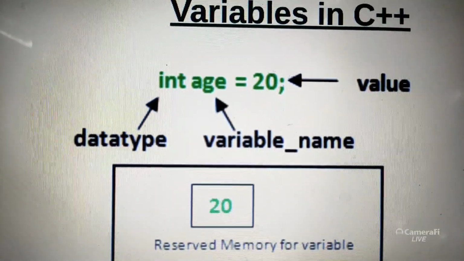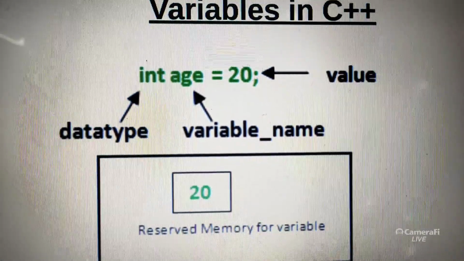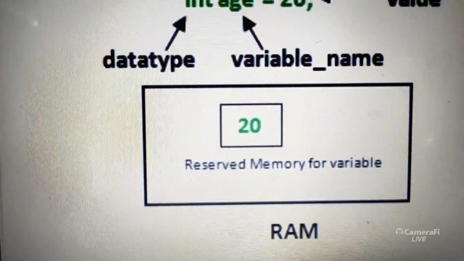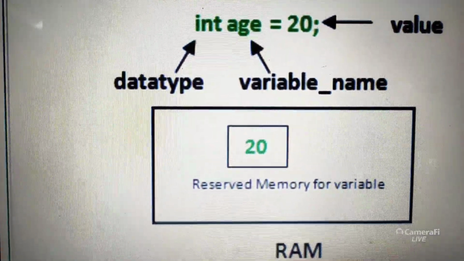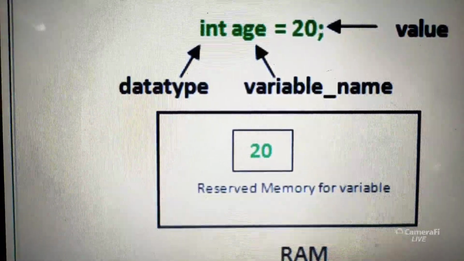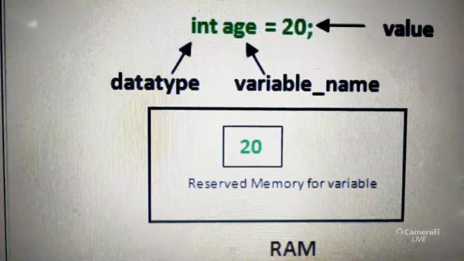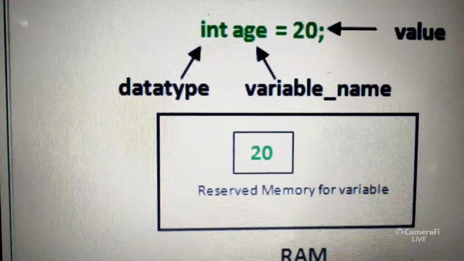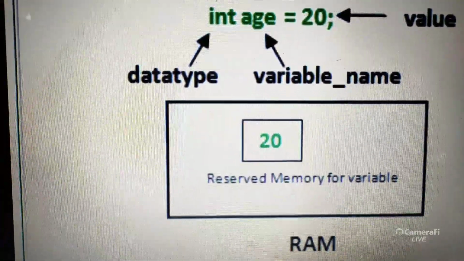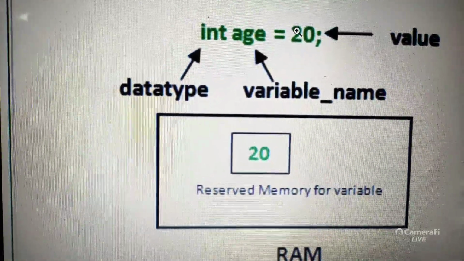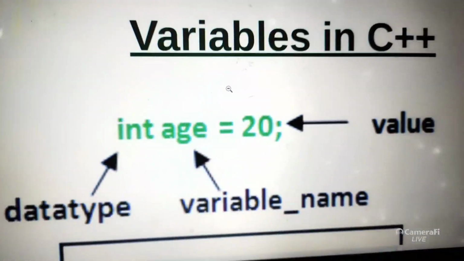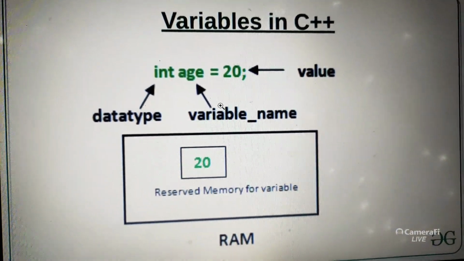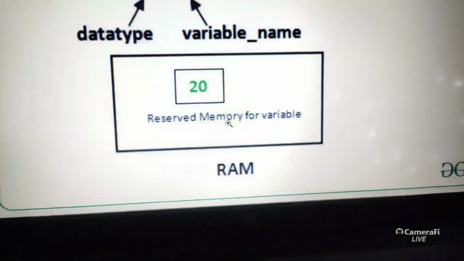What is the value here? 20. So 20 will be stored in a location. How are we storing it? Like books in the racks, or books in your bag. Think of it like that. If you want to work with age and the value 20, first the input value should be stored in the RAM memory.